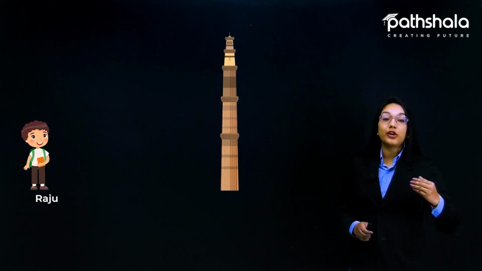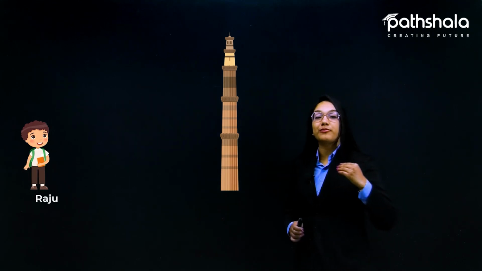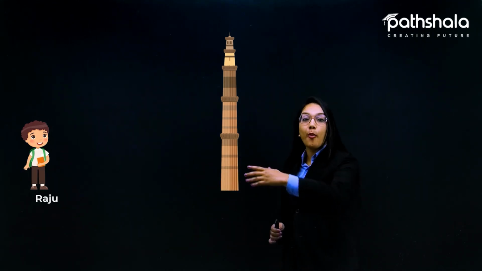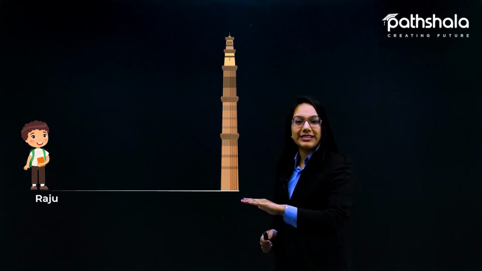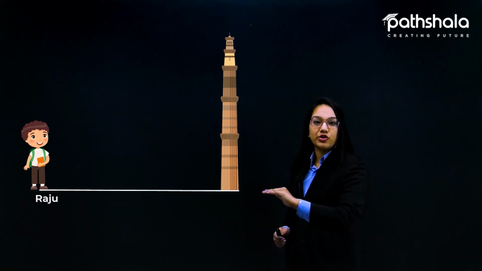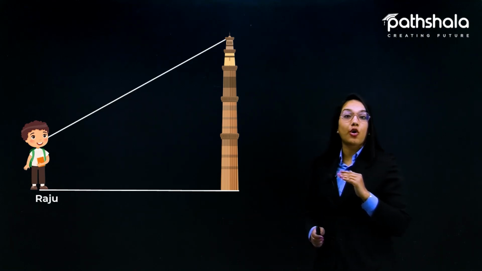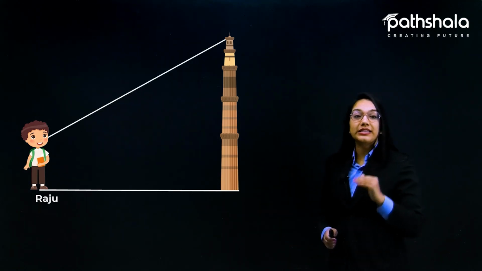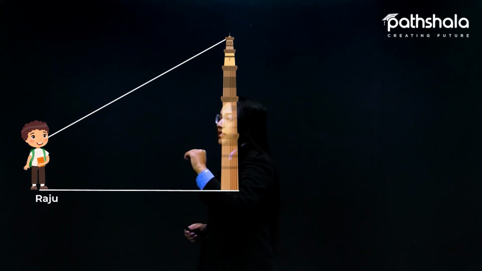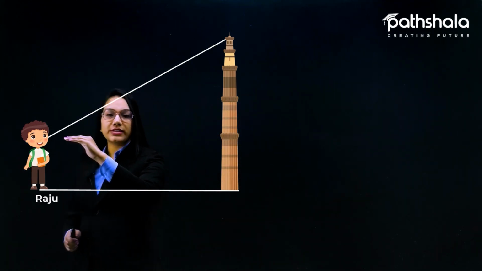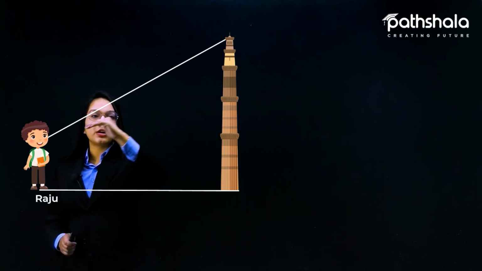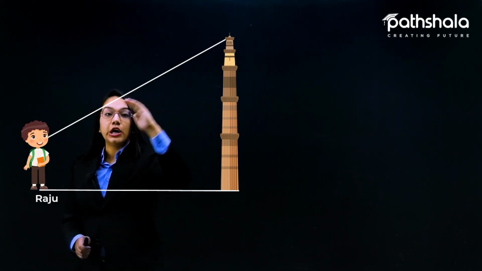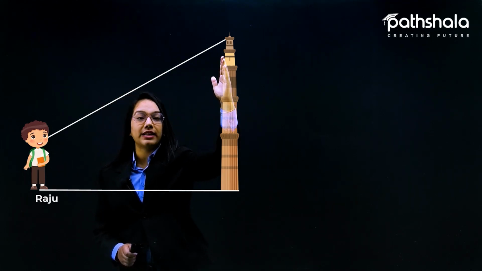Let us suppose there is a particular boy, Raju, and he is looking at the Qutub Minar's top, which is on the same ground level as Raju. If he is looking at the top of the Qutub Minar, then this line from his eye to the top of the Qutub Minar is called the line of sight.